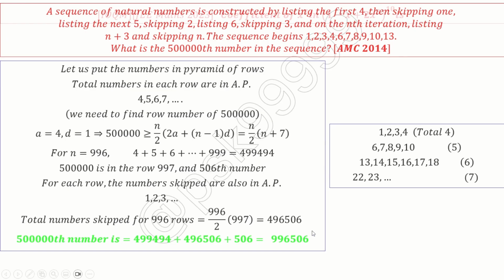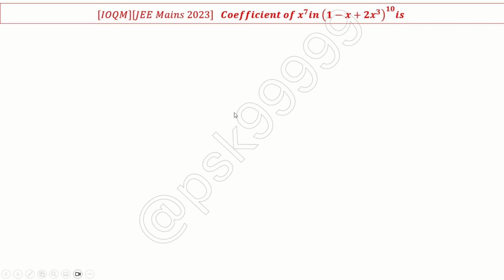Thank you. Next. Yeah, this is a very good JEE Mains question and has very good potential to come in Olympiad problems. The question is: find the coefficient of x to the power 7 in the given expression (1 minus x plus 2x cubed) whole power 10. Okay, this expression might change.